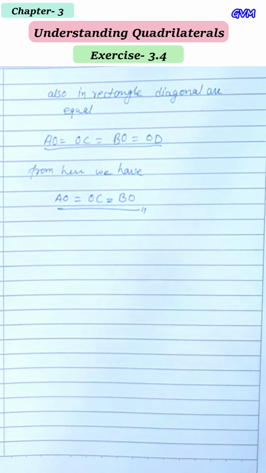So this is how we can explain that this point O is a midpoint and is at equal distance from A, B and C. Okay. So students, this was your exercise 3.4 and the last exercise. Now you need to solve all the questions in your notebook and also practice and learn all the properties of the parallelogram and rhombus and all the other quadrilaterals.